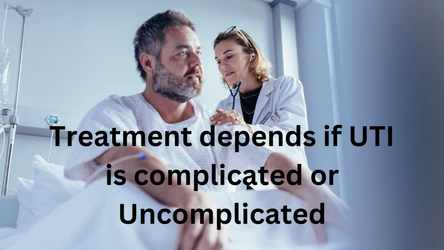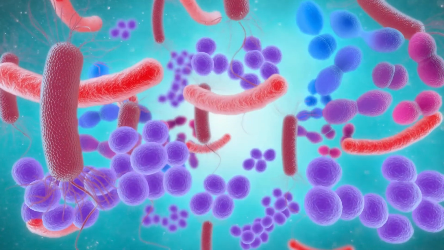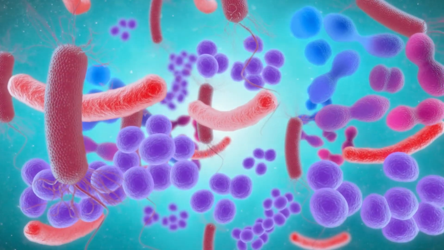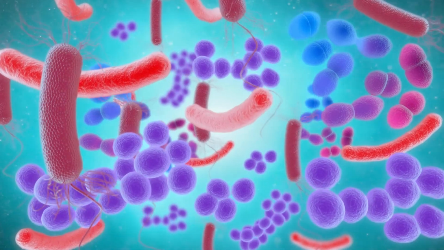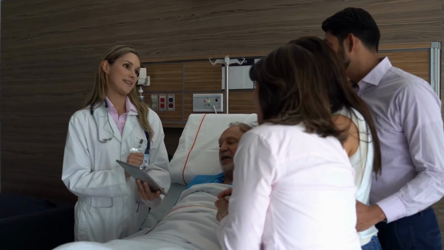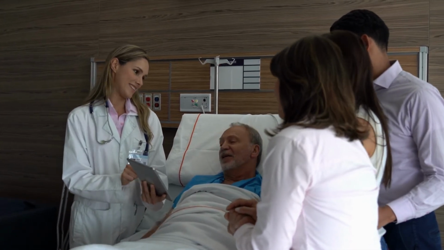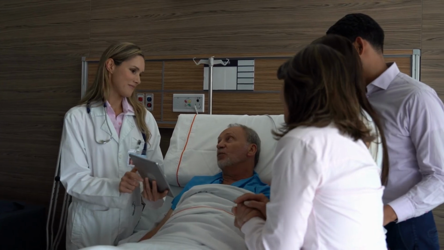Treatment of UTI. Treatment of UTI will depend on whether it is complicated or uncomplicated. Uncomplicated UTI means the renal function is normal, and the UTI is caused by typical pathogens with a normal urinary tract and kidney function, and no predisposing comorbidities. Complicated UTI means any UTI which has increased likelihood of complications such as persistent infection, treatment failure, or recurrent infection.